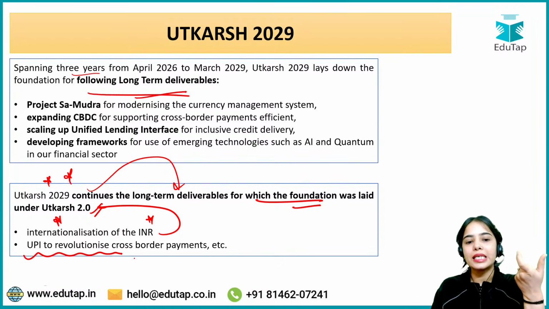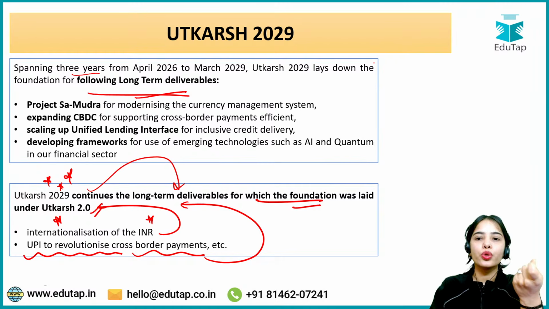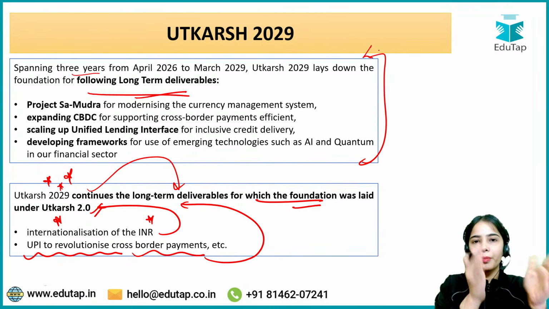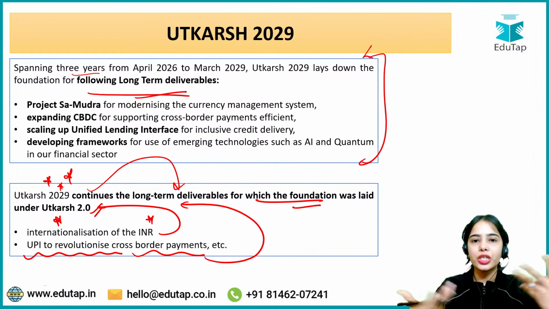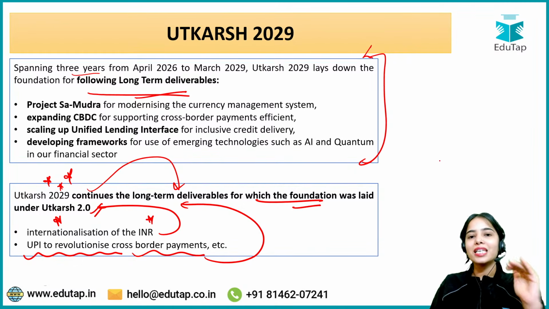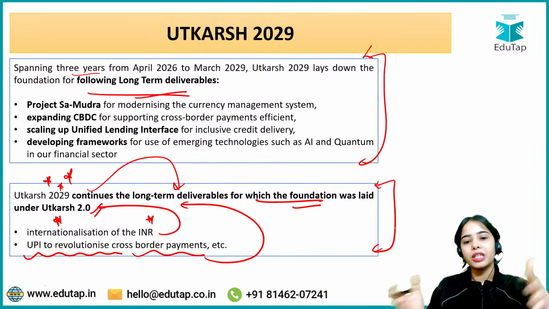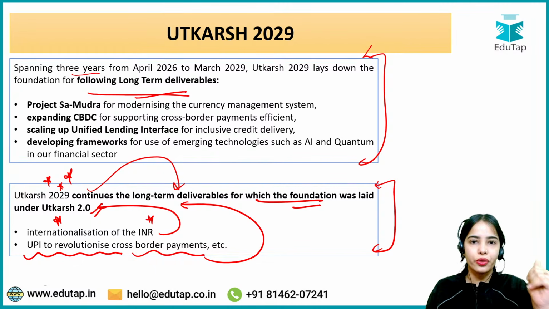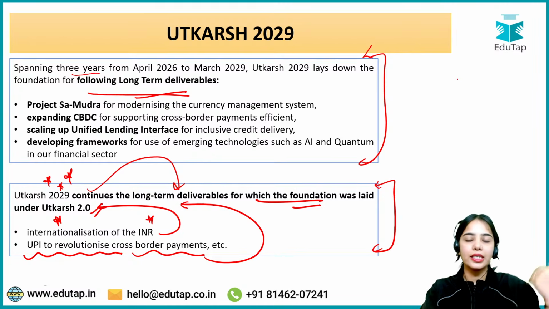UPI to revolutionize cross-border payments. This was the focus area under the Utkarsh 2.0, and it is also a focus area under the Utkarsh 2029. So Utkarsh 2029 has certain particular areas where it is focusing, like Project Samudra, expanding CBDC for cross-border payments, scaling up the ULI, and developing frameworks for the use of emerging technologies. It is also focusing on continuing the long-term deliverables for which the foundation has already been laid, such as the internationalization of the INR and UPI to revolutionize cross-border payments.